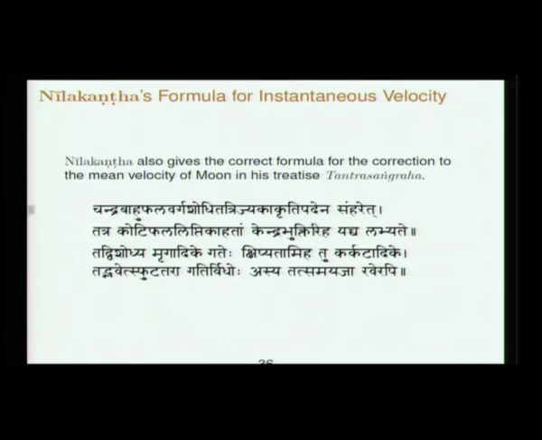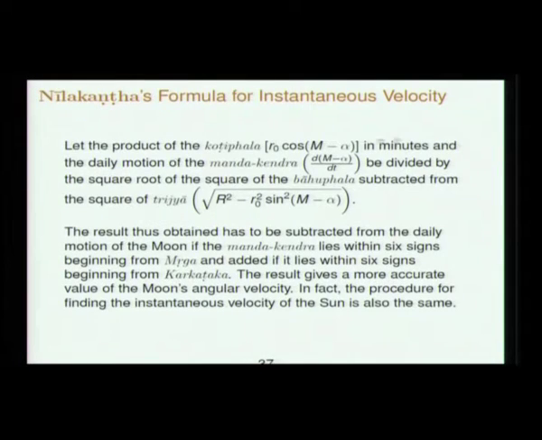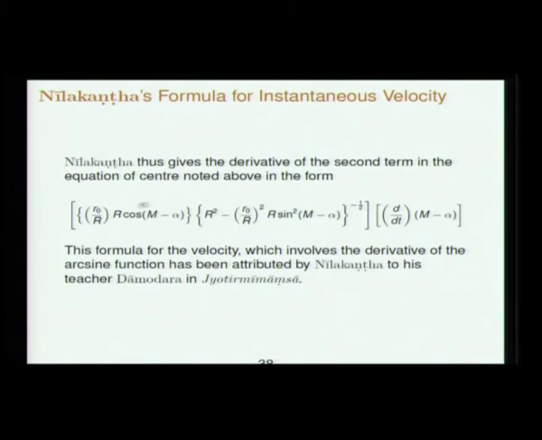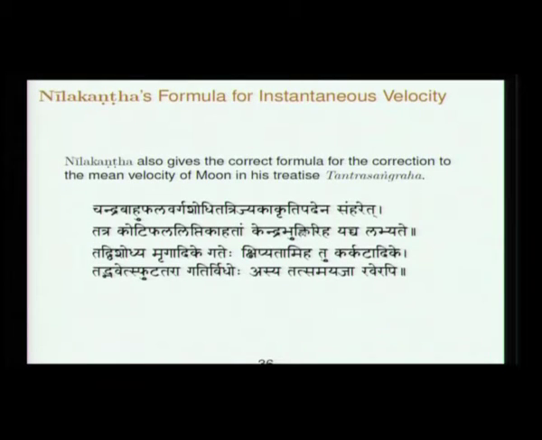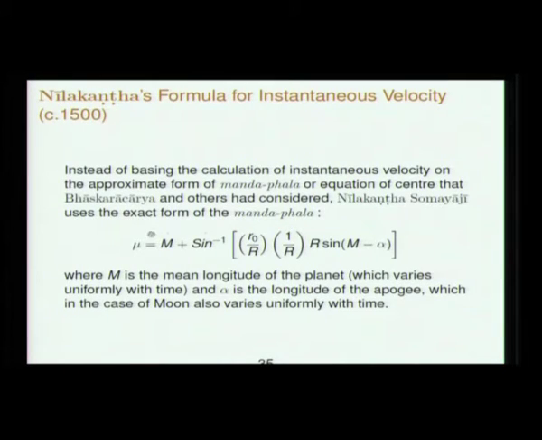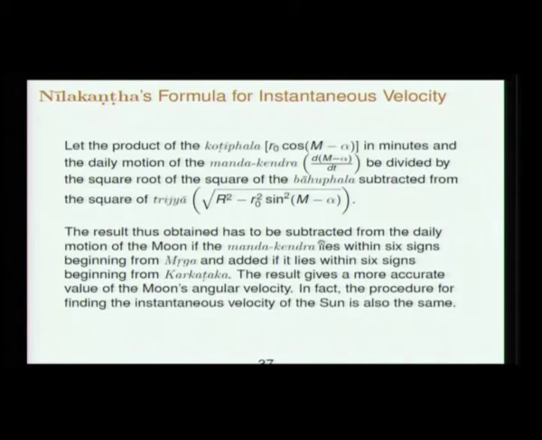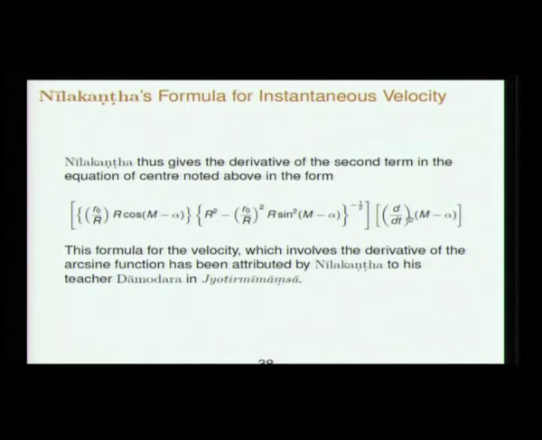So this is basically the 1 over square root of 1 minus x squared, that is characteristic of the sine inverse x. And he says specifically this should be done for the case of the moon, but one should do it for the sun also if need be. So in terms of the formula, this is the equation of center that Nilakantha was considering, and the derivative that he has obtained is something like this.